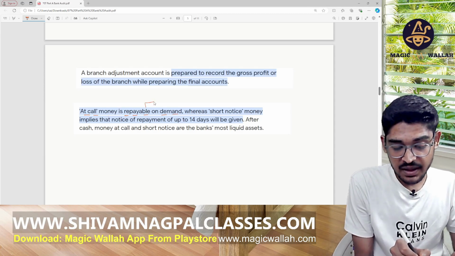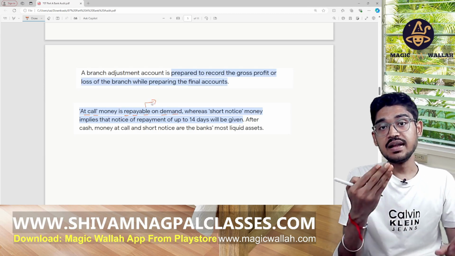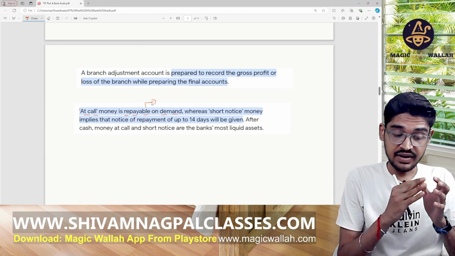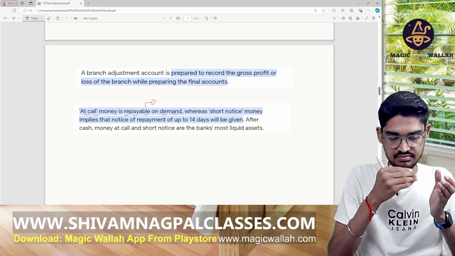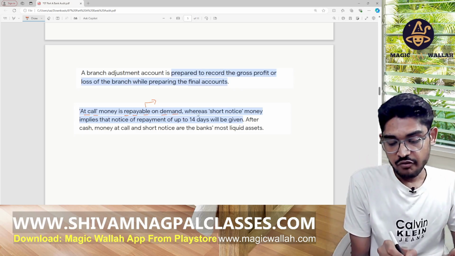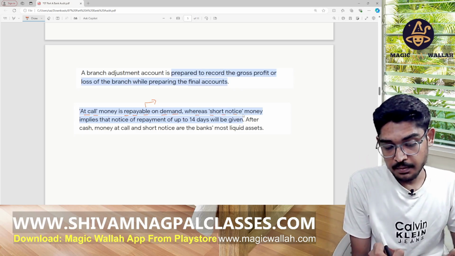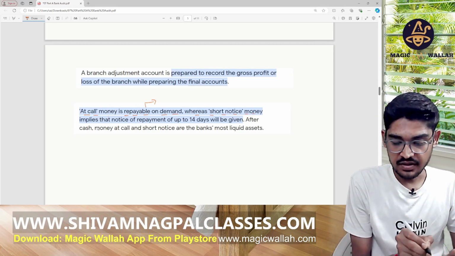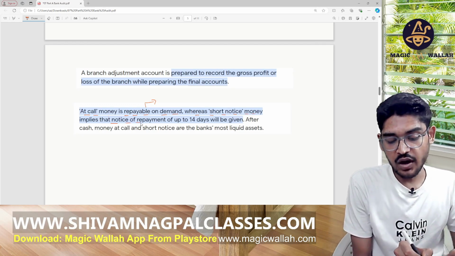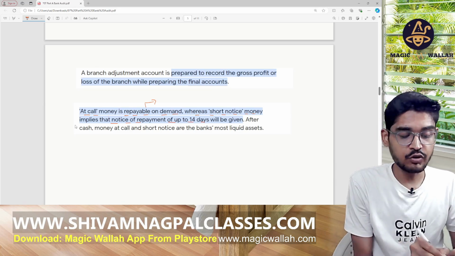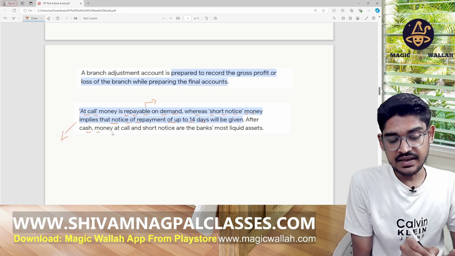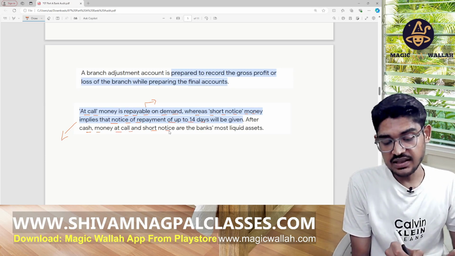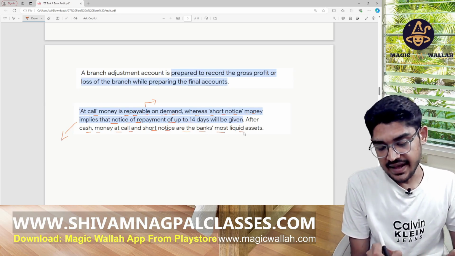You can assume the bank has given a loan to someone that is repayable on demand. Whenever the bank demands, that person has to refund that money. Whereas short notice money implies that the notice of repayment is up to 14 days. They have to return the money within 14 days. So after cash, money at call or short notice are the bank's most liquid assets.